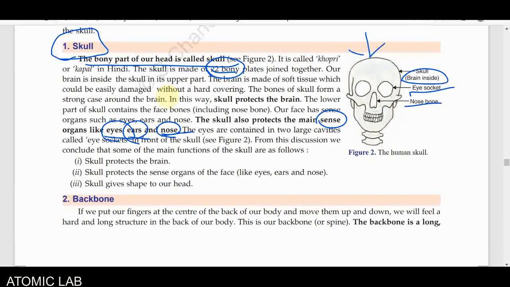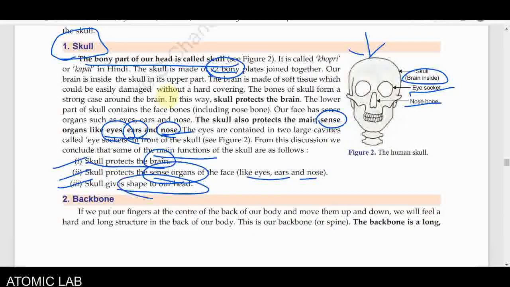So the main functions of our skull are: the skull protects the brain, the skull protects our sense organs like the eyes, ears and nose, and the skull gives shape to our head. It will give shape to our face. I think you know the nose is also made of bone, so the nose will also give shape to our face. I think you got the meaning of it.